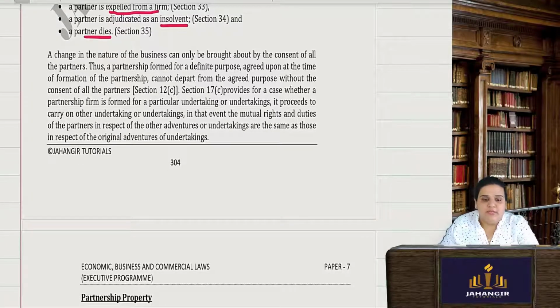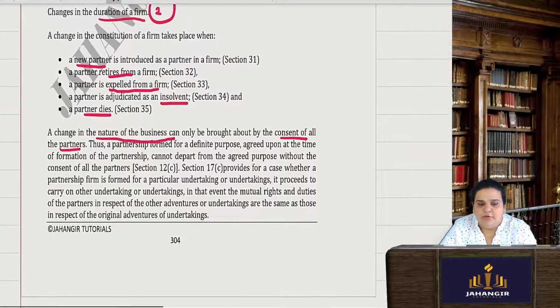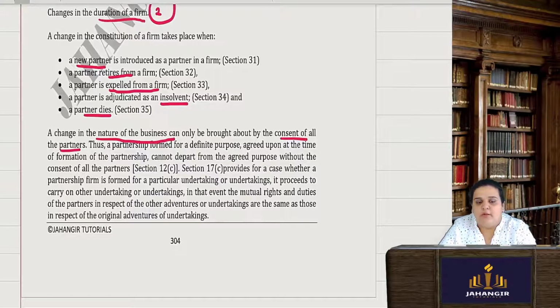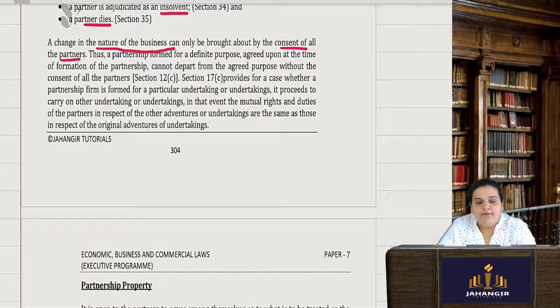Now, a change in the nature of the business which they are carrying on can be brought about only with the consent of all the partners. It cannot just happen randomly. But if a particular partner dies or becomes insolvent, for that you obviously do not require any consent. Admission, yes, you require the consent of all the partners. But if you are changing the nature of the business, the consent of all the partners is very important.